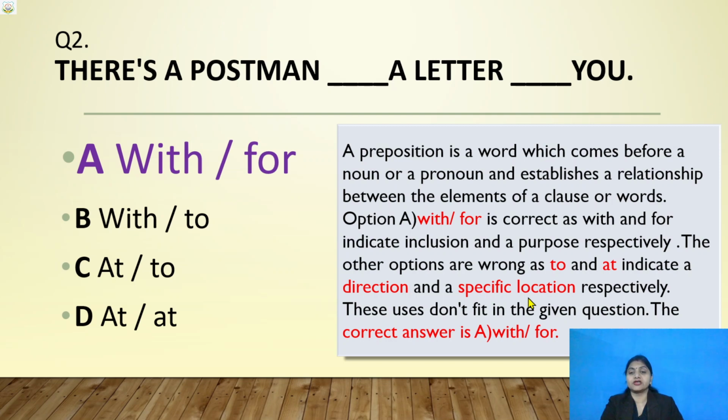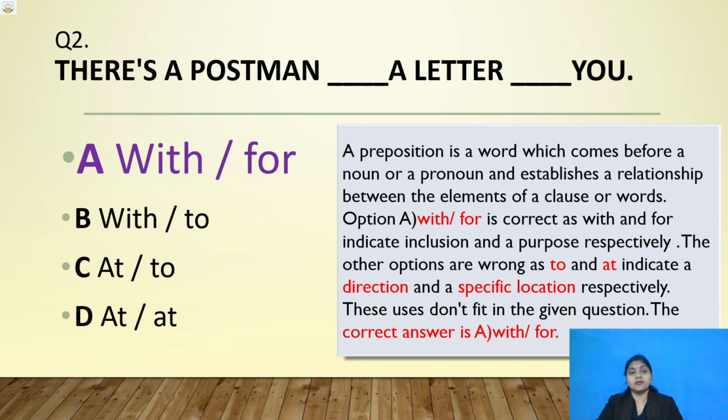If there is any particular location given in the sentence, then we will use the preposition to or at. So these uses don't fit in the given question. The correct answer is A, with and for. There is a postman with a letter for you. Have you understood why other options are wrong? That's why I am giving you in detail.